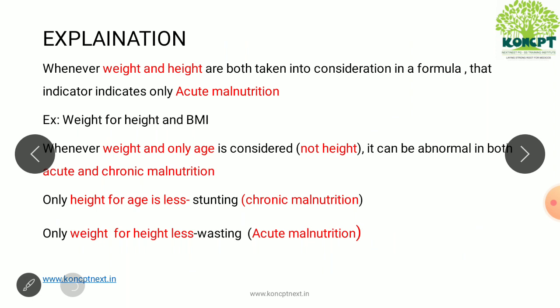So coming to the explanation of the question, whenever weight and height both are taken into consideration in a formula, then the indicator indicates only acute malnutrition when it is abnormal. Examples are weight for height as well as BMI. Whereas when weight and only age is considered but not height, if that is abnormal, it can be both acute as well as chronic malnutrition. Only when height for age is less, it is stunting, seen in chronic malnutrition. Only weight for height is less, means it is wasting, acute malnutrition.